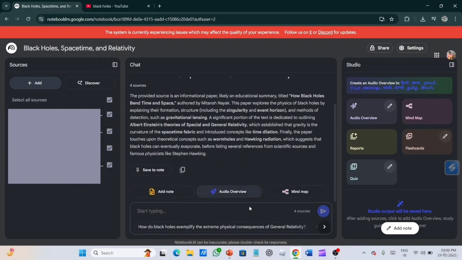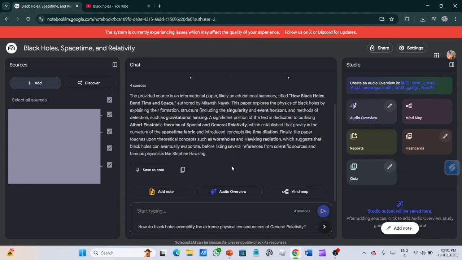And over here, come to the right panel, the rightmost panel. So over here we can create audio in so many languages. Hindi, if you would like to hear it in Hindi, it can be done. If you want to hear it in English, then you can do that. So now over here, there are so many things we can do with the help of these sources.